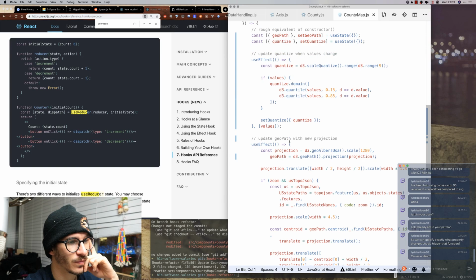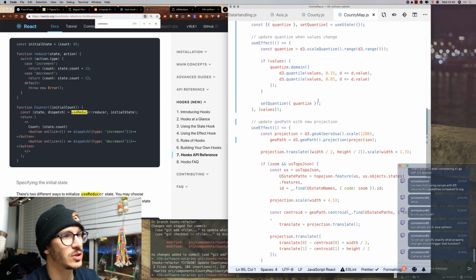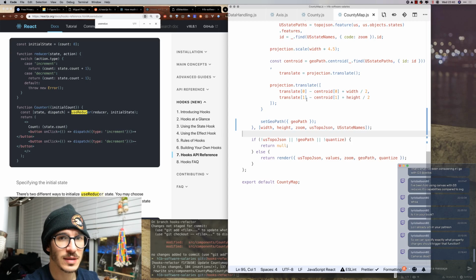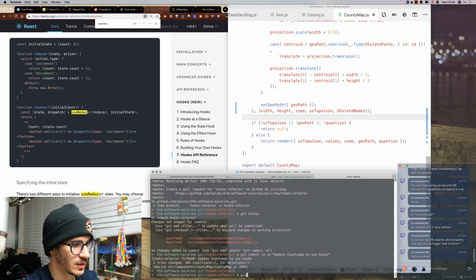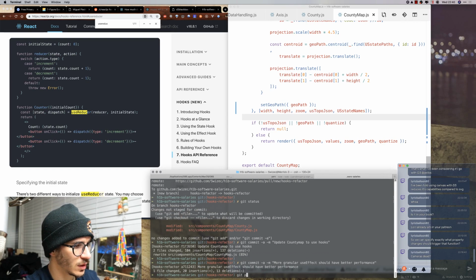And let's see, can we update any of this? No, so that's our projection. Okay, so that's the geopath and that's the quantized scale. The next step is git commit -a -m "more granular useEffect should have better performance", then git push origin hooks-refactor.